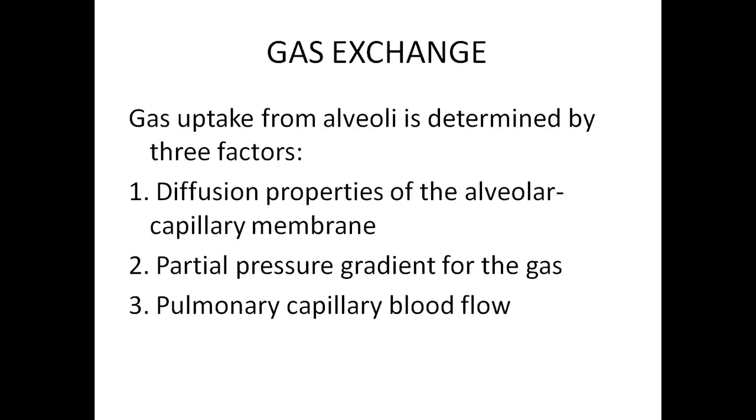Today we will start exchange of gases. The primary important topic is that from the alveoli into the blood and from the blood into the alveoli, the required gases have to move. So what determines this gas uptake in the alveoli? The most important thing is the diffusion properties of your respiratory membrane. We can call this the respiratory membrane.